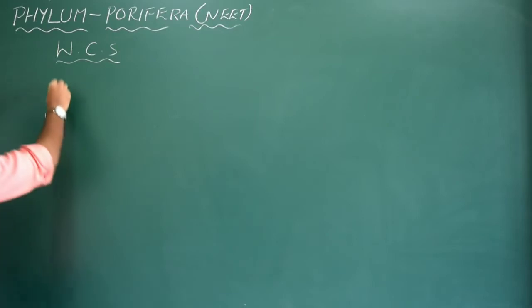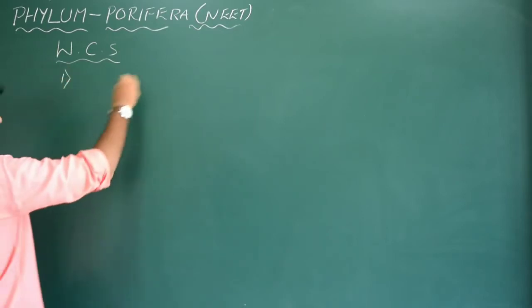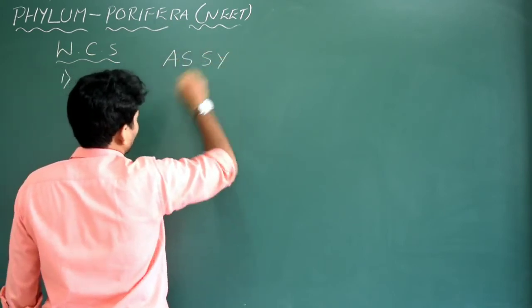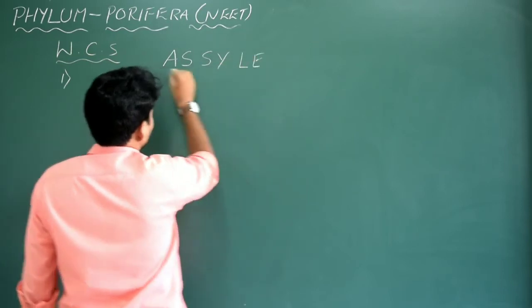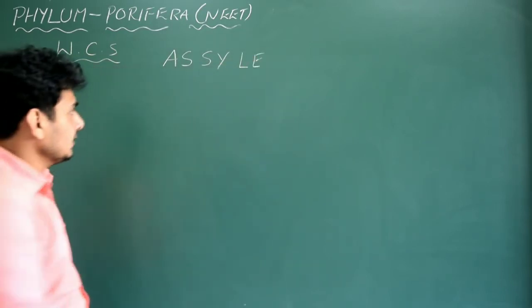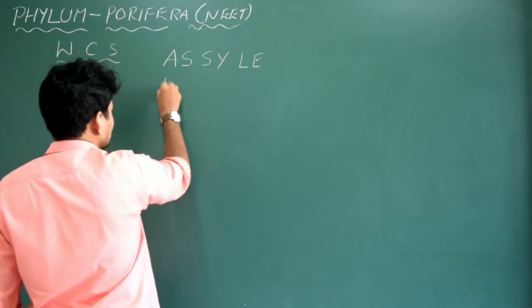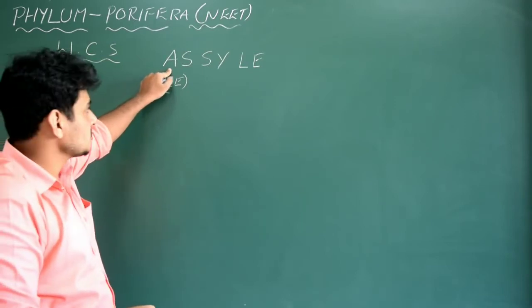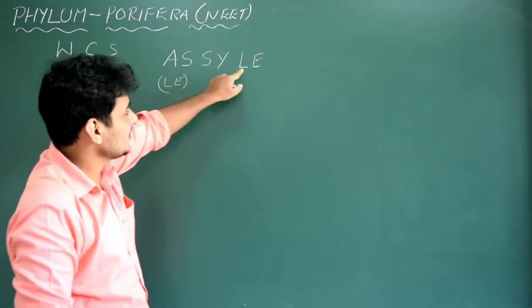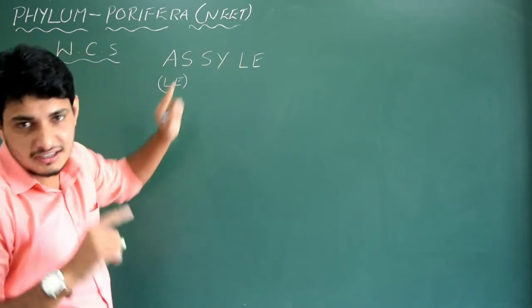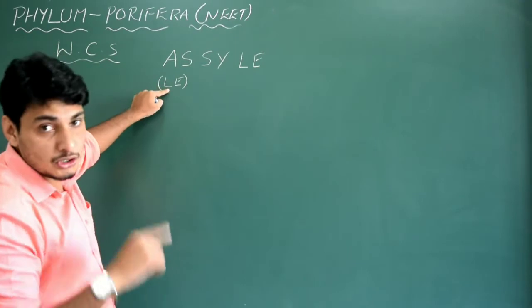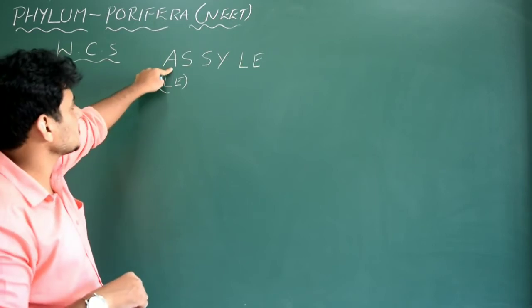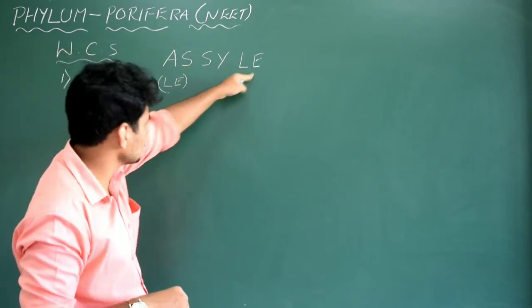Let us see that. For the first type of water canal system, we just write this code: A S, S Y, L E. This is asconoid type of water canal system, this is syconoid, and this is leuconoid. There are three types. Examples are very important. In NEET you get this question: Leucosolenia exhibits which type of water canal system? Asconoid. That's what LE. Very simple, you remember this opposite.